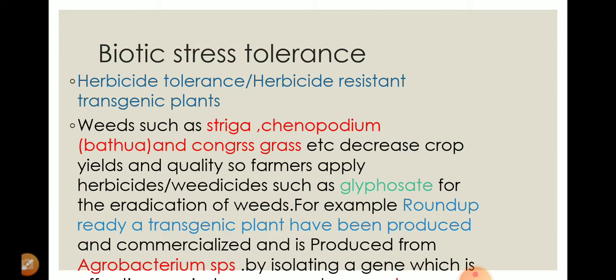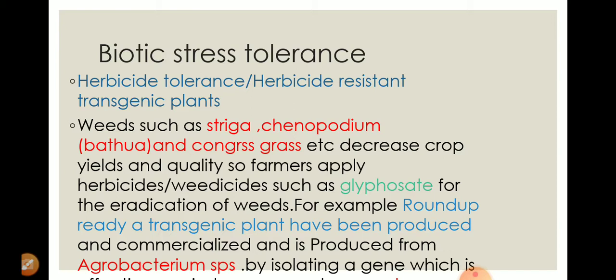Herbicides or weedicides are chemicals used to kill the weeds or herbs growing along with the crop plants. There are a number of weeds which disturb the growth and development of the plant. They even fight for food, air, water, light, etc.